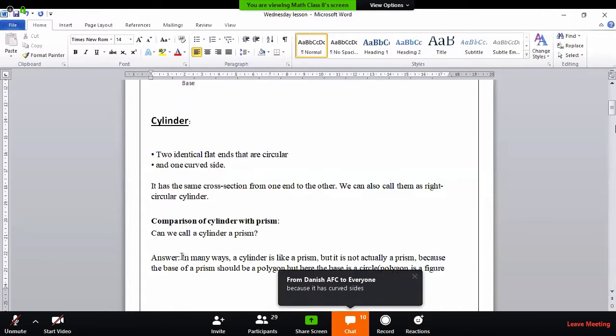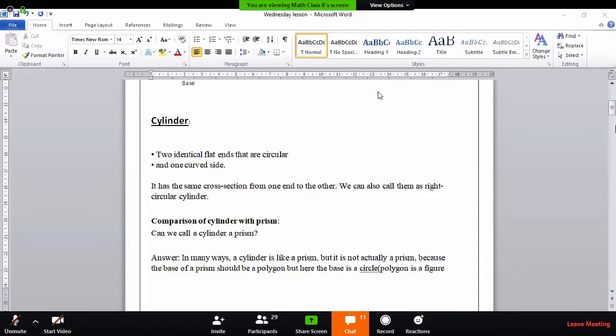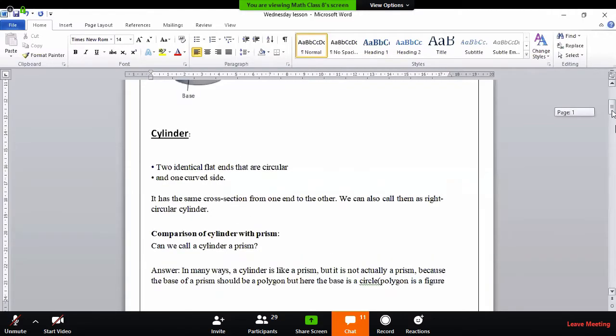The answer is written, just observe at the bottom of the screen. In many ways, a cylinder is like a prism, but it is not actually a prism.